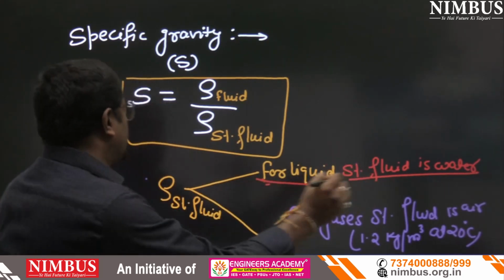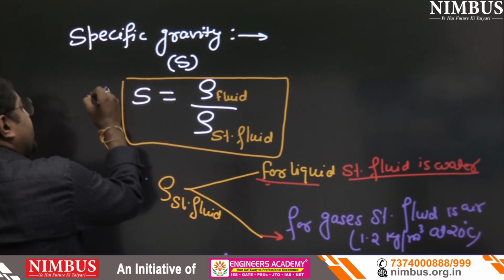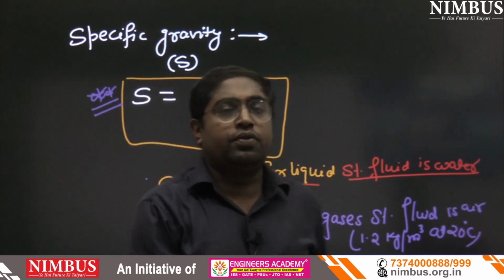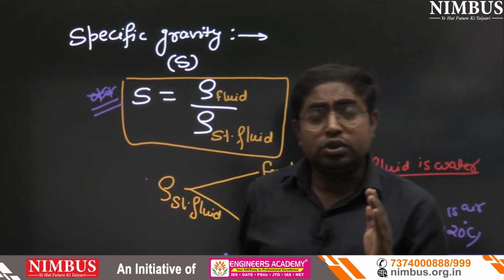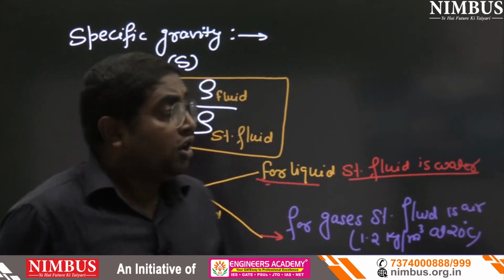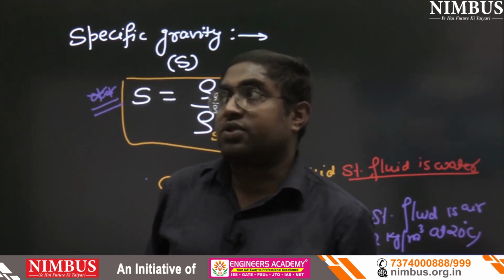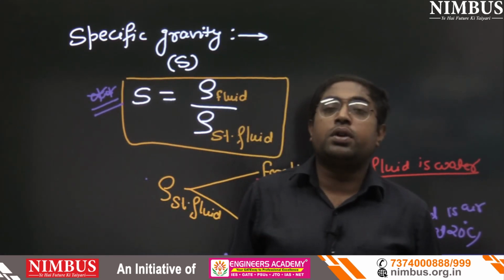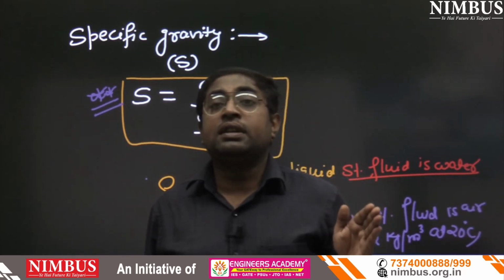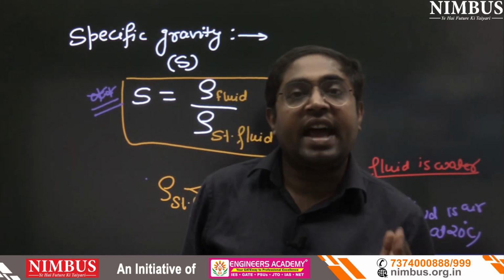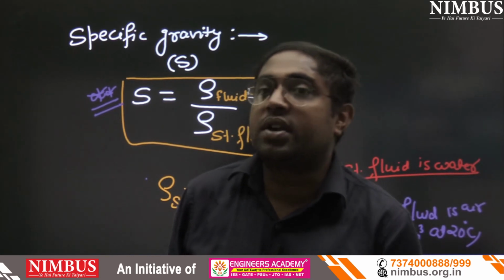This is your objective question only: specific gravity is the ratio of density of fluid to the density of standard fluid. Now what is the unit? If someone asks what the unit is, it is a unitless quantity. It is unitless as well as dimensionless.